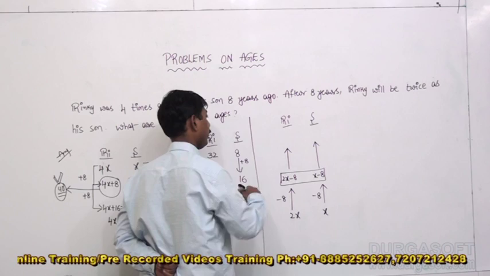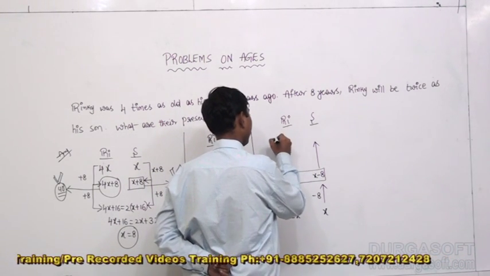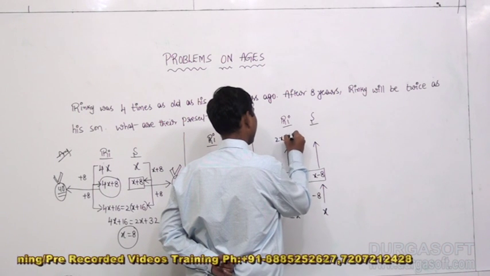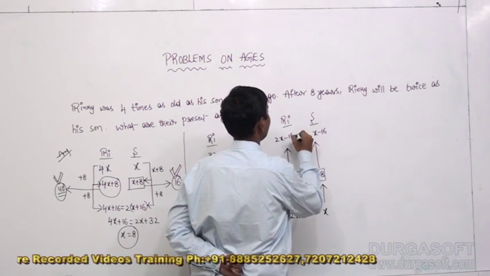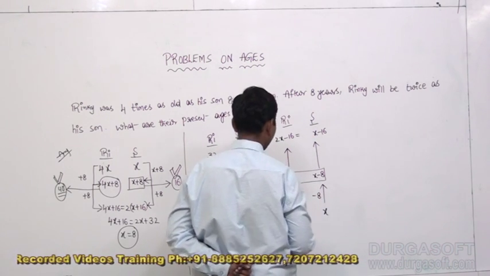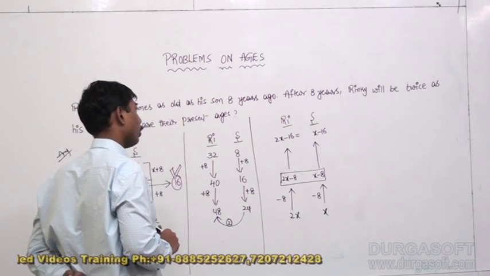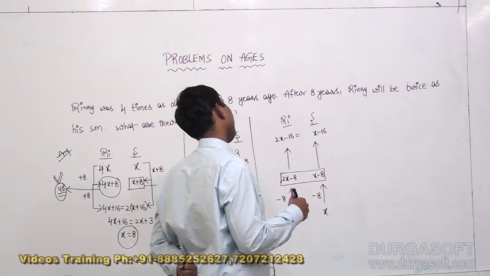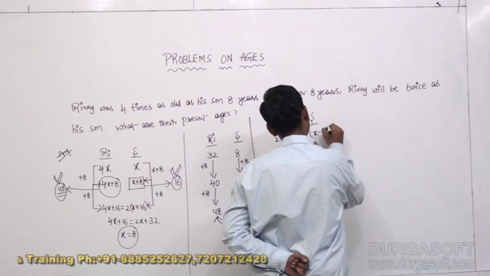From present, 80 years ago, what about the age of Rinky? 2x minus 16, x minus 16. We came to know clearly that Rinky's age 80 years ago was 4 times his son's age only. 4 into x minus 16.